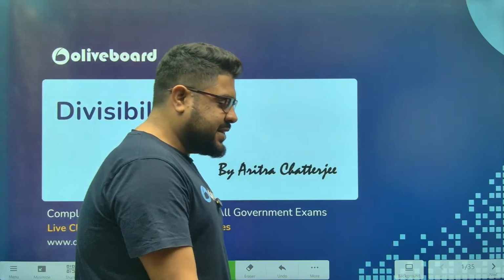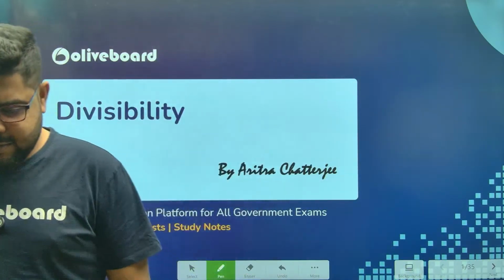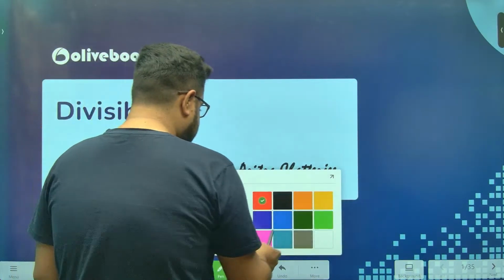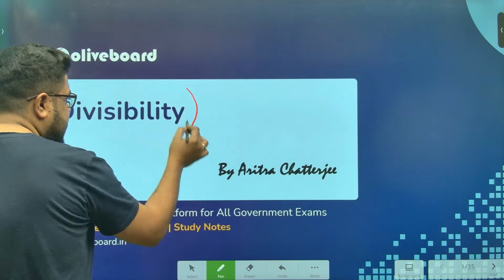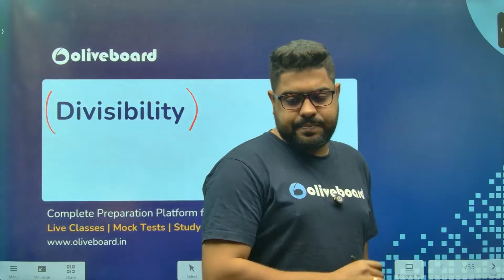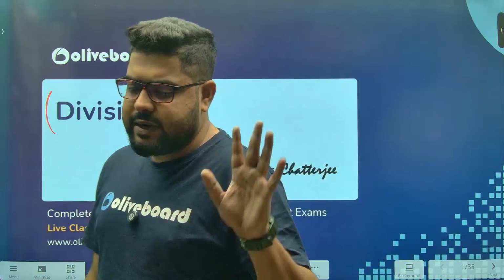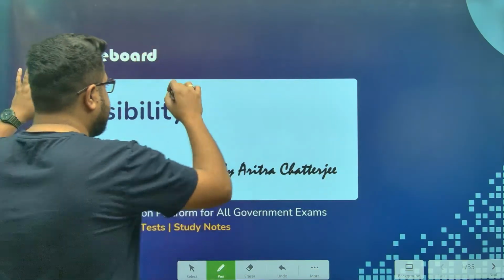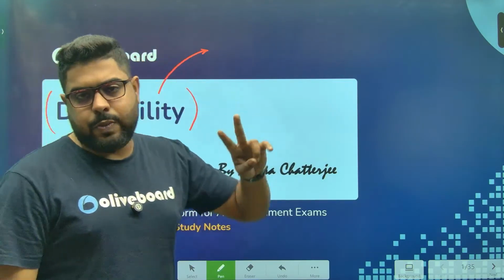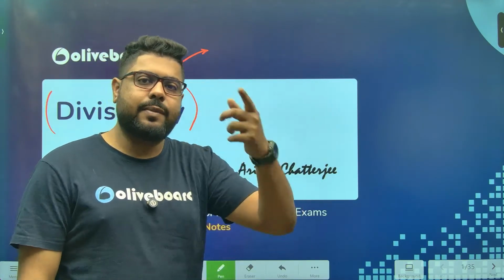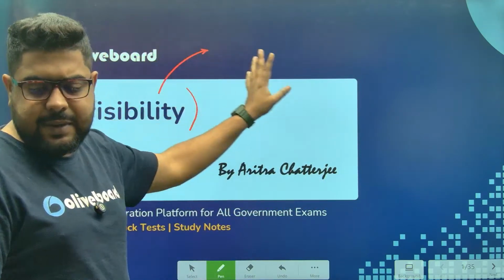So this is the first class of 5.0, the foundation batch. For the older students, it will be a continuation. We will start from the most important part of number system: divisibility. The name of the class has two parts, divisibility and remainder theorems. We will go to remainder theorem once the divisibility part is complete.